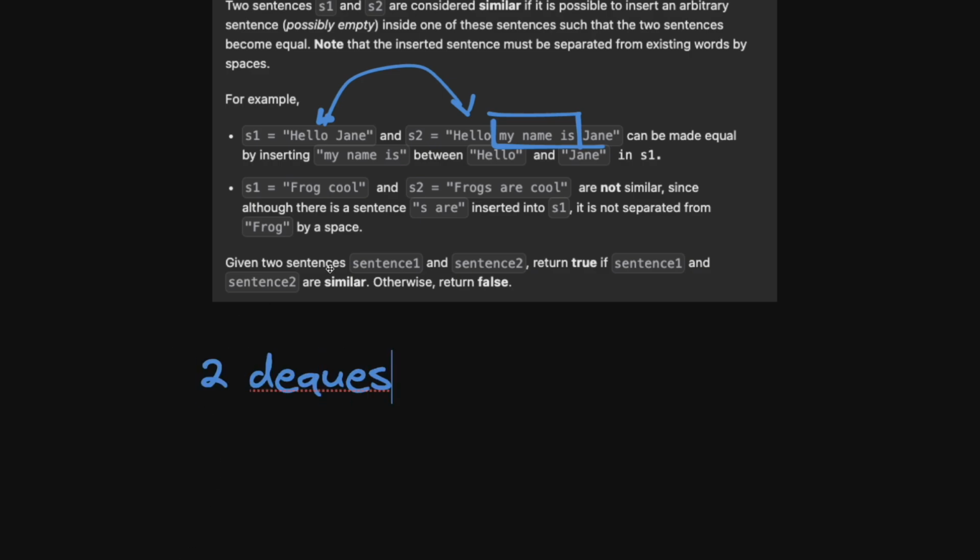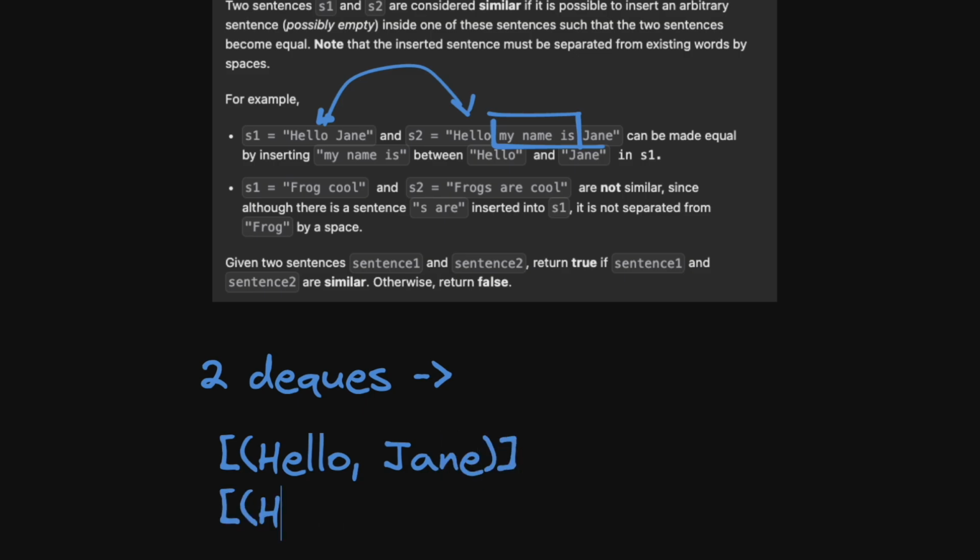What we're going to do is put all of the words into our two deques. So the first one would be hello, and then Jane. And then the second one is going to be hello, my, name, is, Jane.